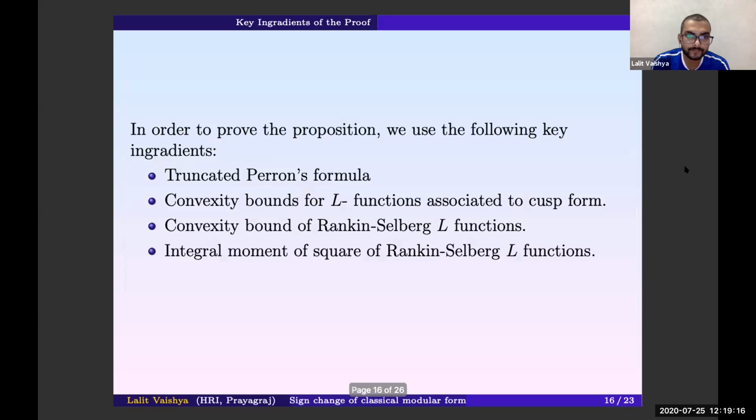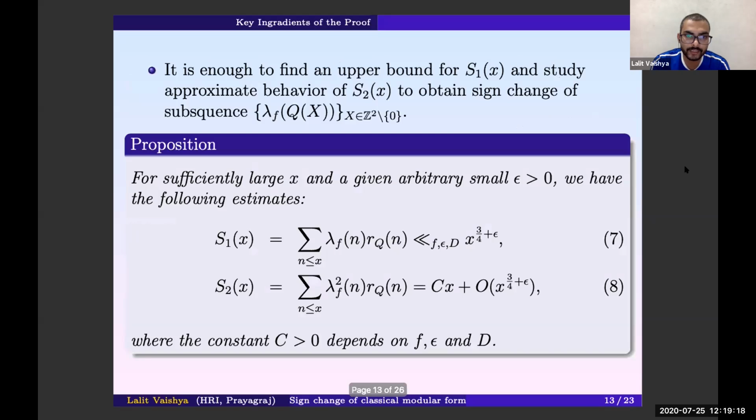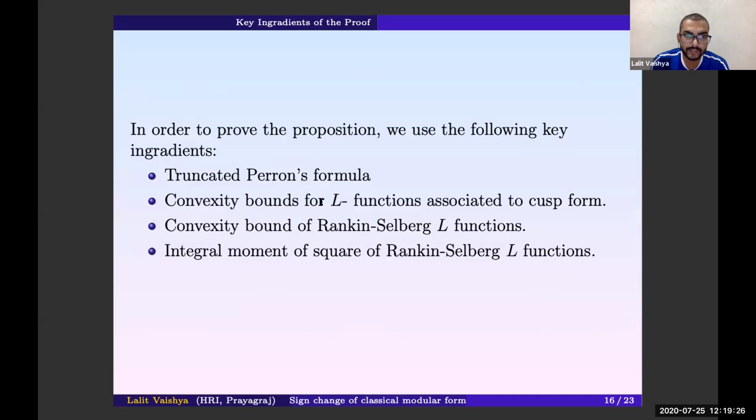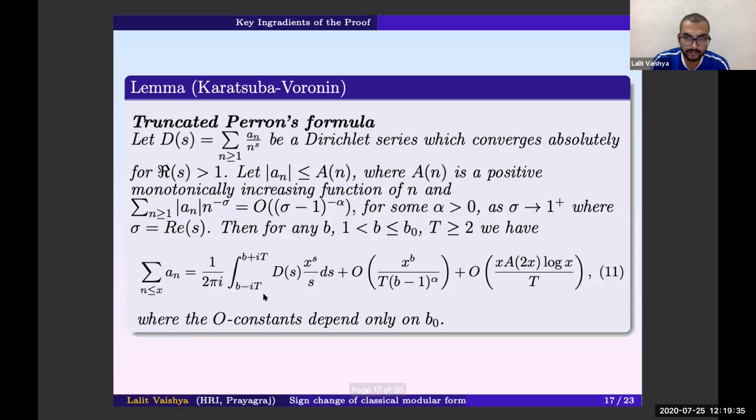To prove this proposition, we'll use the following key ingredients. The first one is truncated Perron's formula, and then the convexity bounds for L-functions, and the integral moments of the Rankin-Selberg L-functions. So this is the truncated Perron's formula, which relates the Dirichlet series and the partial sum.